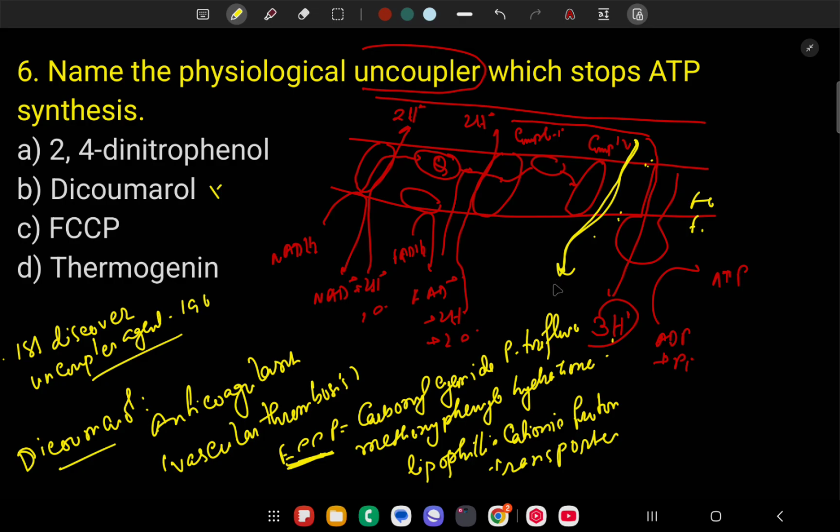So it is called a lipophilic cationic proton transporter. So the protons do not transfer through the ATP synthase but through the lipid bilayer membrane, so no ATP is produced. So oxidative phosphorylation is prevented.